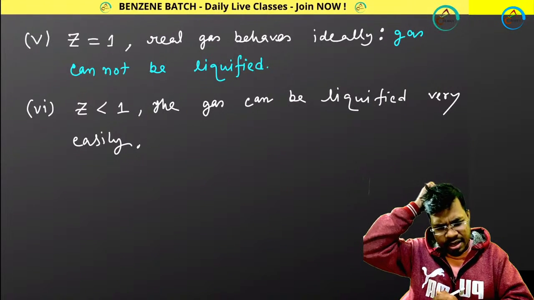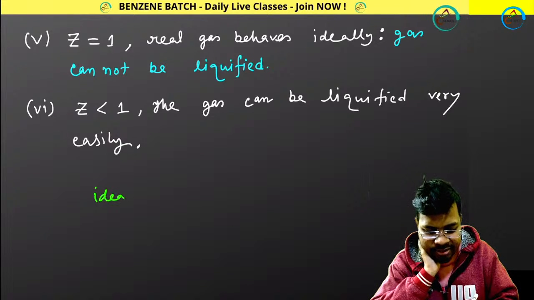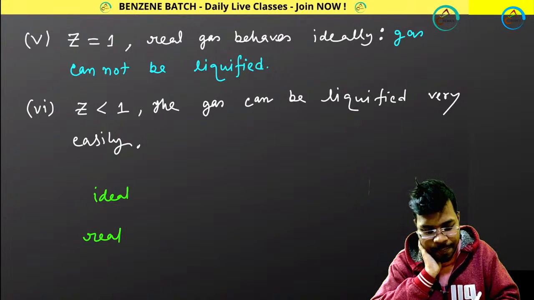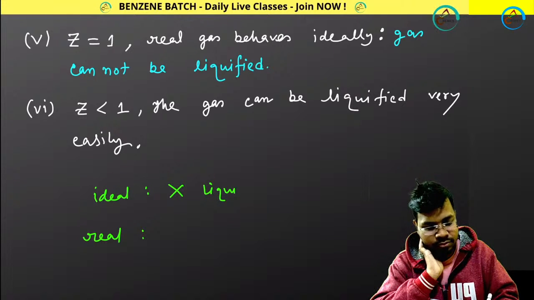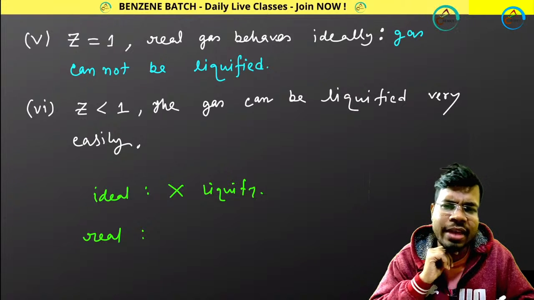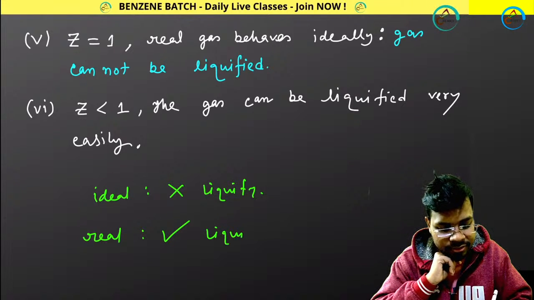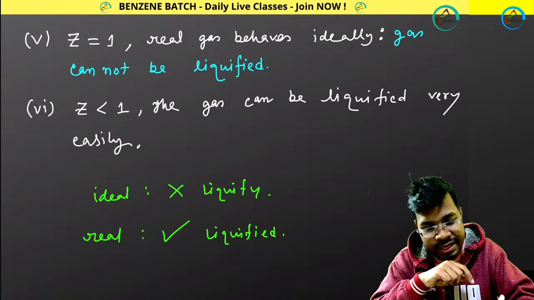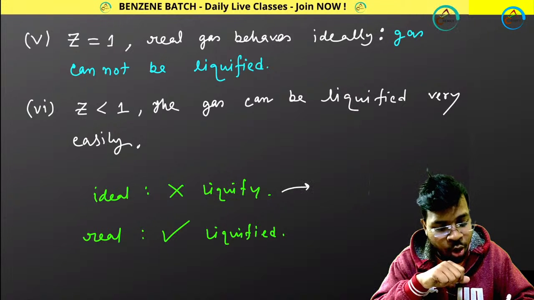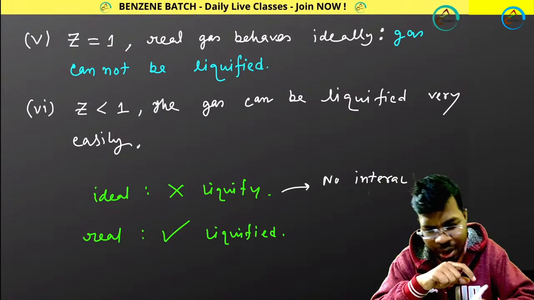Next. First of all, I have two kinds of gases. One is ideal gases, another is real gases. So you cannot liquefy your ideal gases, but real gases can be liquefied. So what do you mean by that? That means in ideal gases, remember, there is no attraction, no interaction.